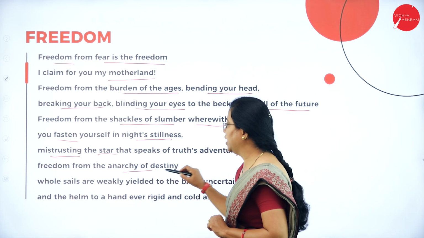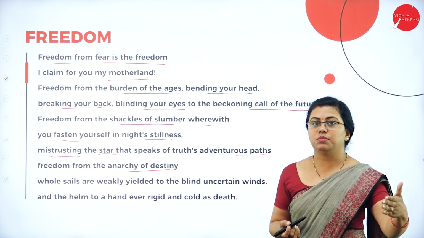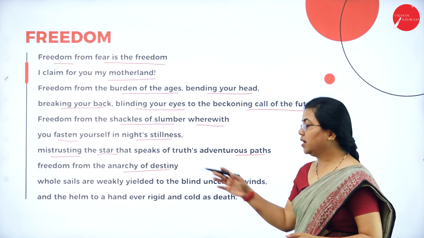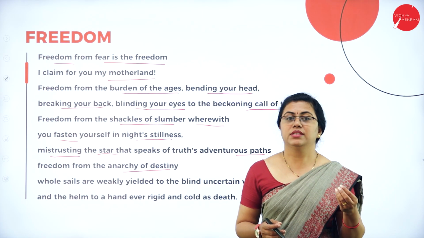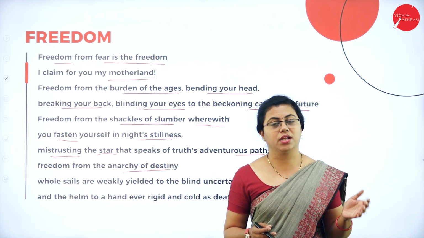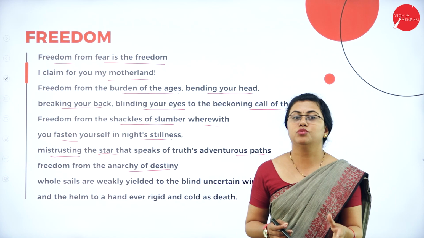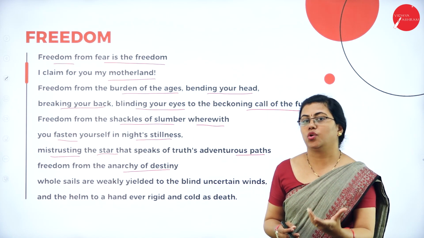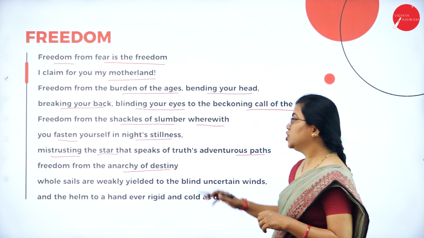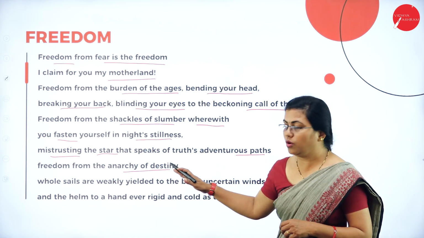Freedom from the anarchy of destiny. Destiny is something that is going to happen in the future. Anarchy, that is the confusion. Whenever there is a king, that is called a monarch. When there is no king, there is a confusion in the administration. It is called anarchy. Okay, so he wants freedom from anarchy also.